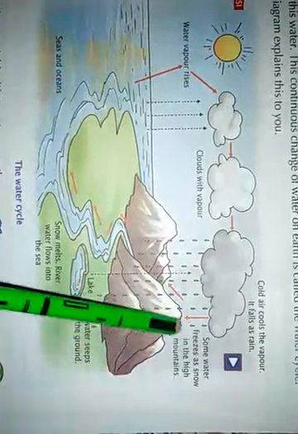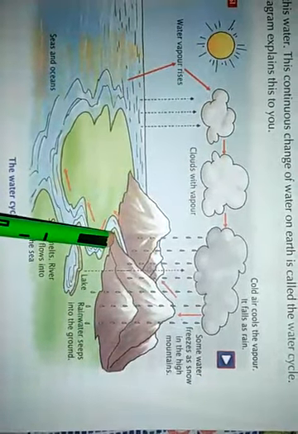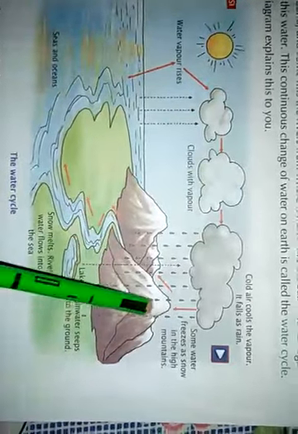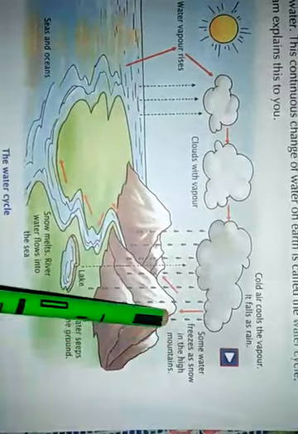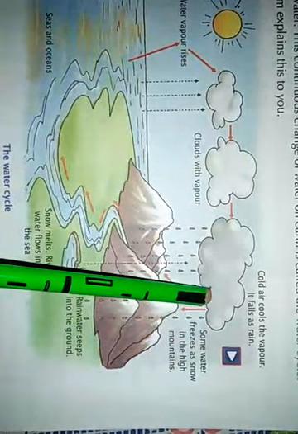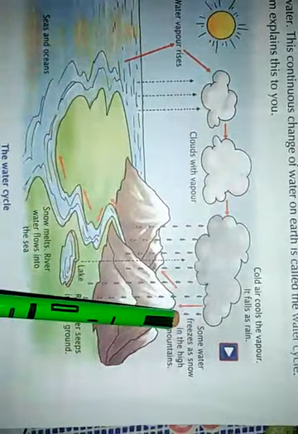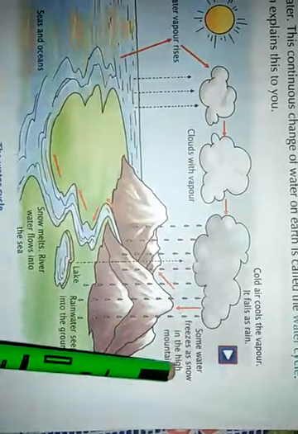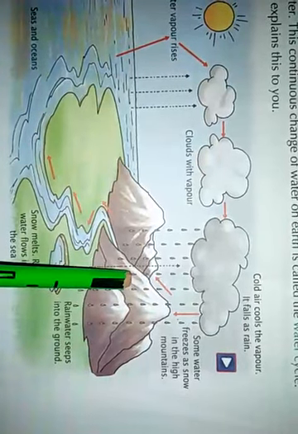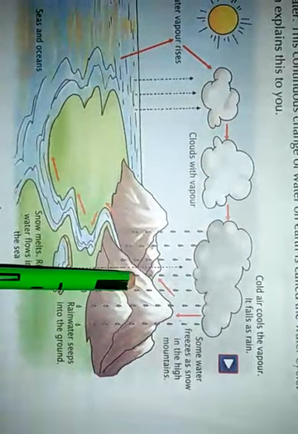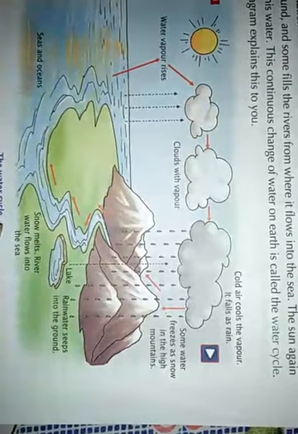See, in some places, look at this picture. This is a picture of a hill or mountain, whatever it is. So naturally the height will be very high. There, when these water droplets in the form of rain fall, they freeze as snow, or sometimes you will find them as ice.